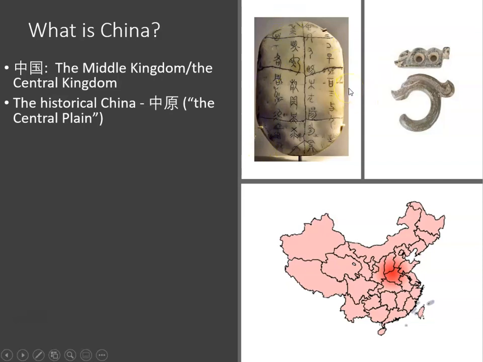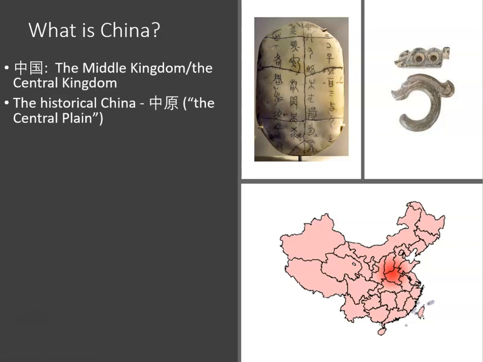Although most of us are not linguists, we can still try to decipher some of those scripts. For example, this script contains three strokes, three flat strokes. So this is number 3.